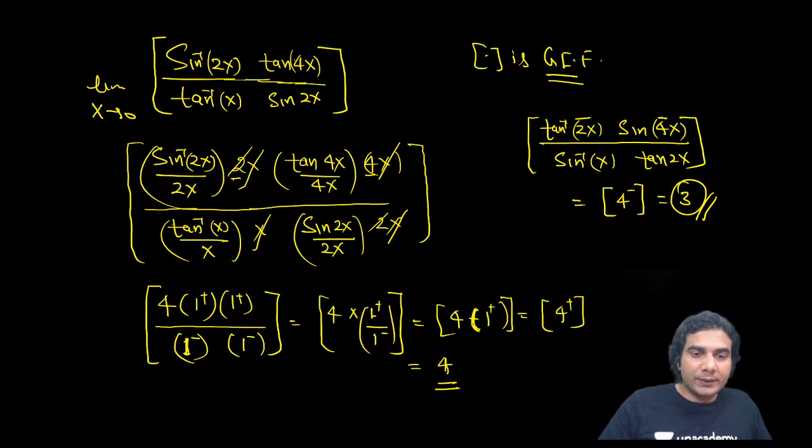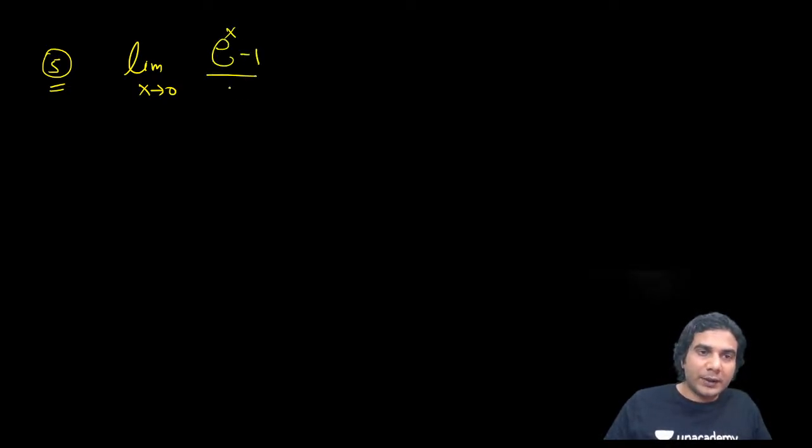Now let's move to another one. Next is a standard form. So the fifth standard form is limit x approaches 0, e raised to x minus 1 upon x. Now this one is going to be very, very important. Important in the sense that this is different from the previous 4. I'll tell you how.